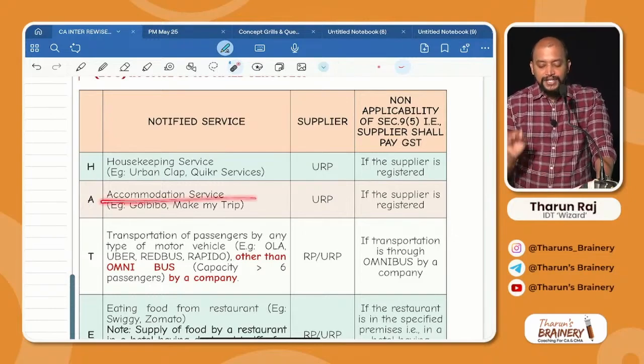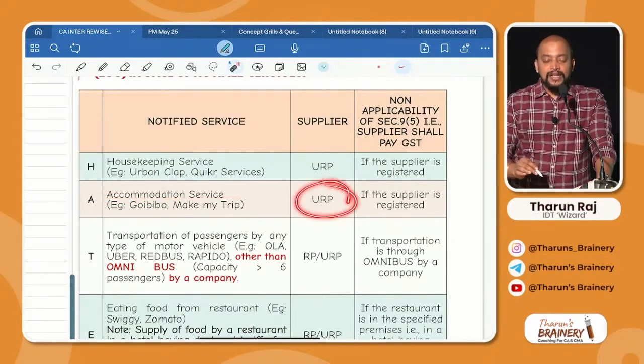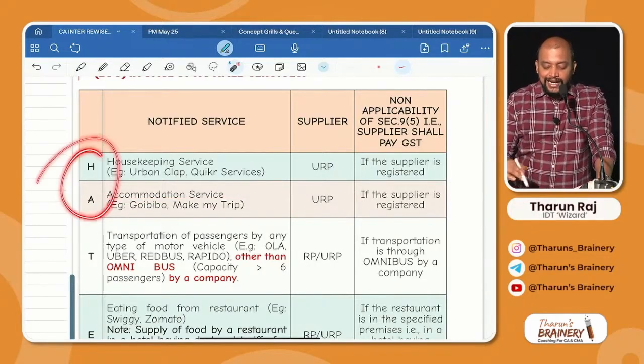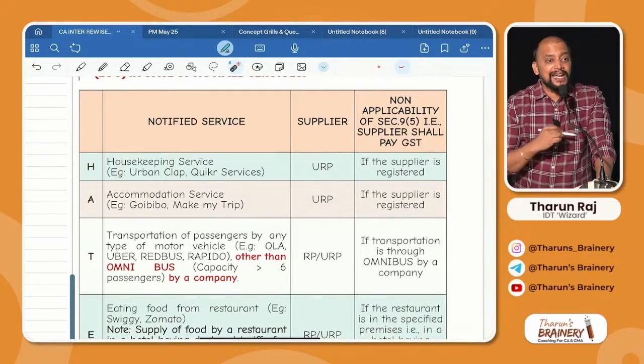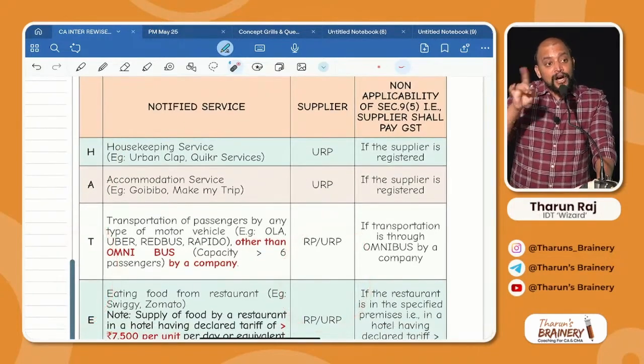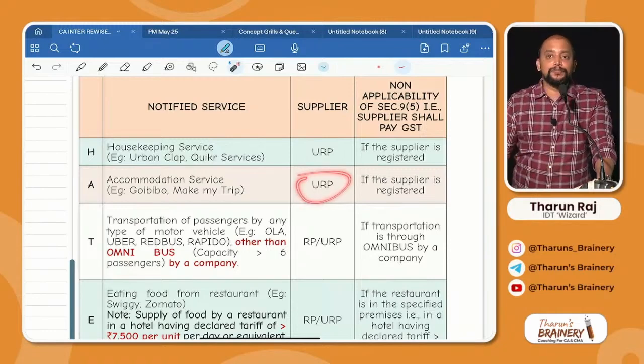Then, accommodation services. Again, here also same. So, that's why I made it like HATE. First two cases, the condition is same, that the supplier should be unregistered. Next two cases, the supplier may or may not be registered. Now, for accommodation service also, the supplier should be unregistered.